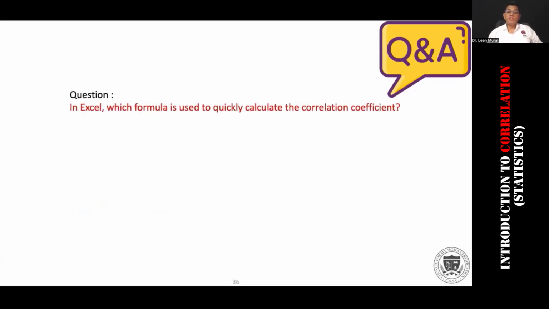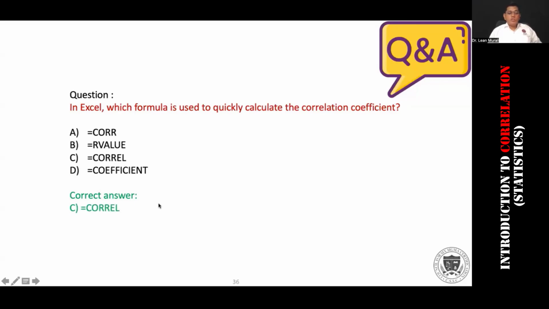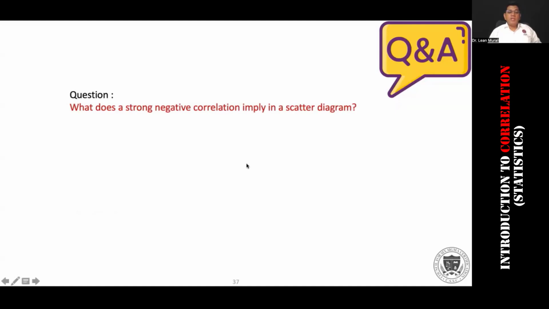In Excel, which is the formula used to quickly calculate the correlation? I just explained the formula. Is equal to CORREL. That is the right one, not CORR. So the correct answer is C, which is CORREL. That's the right answer.